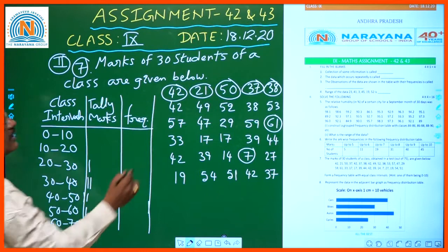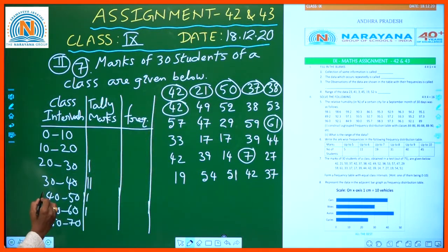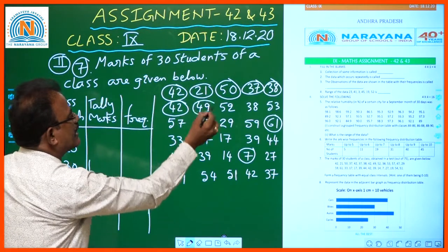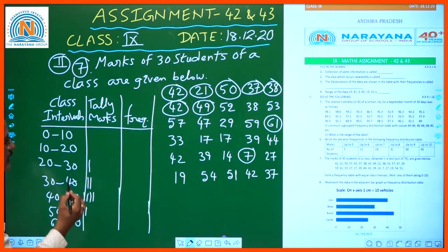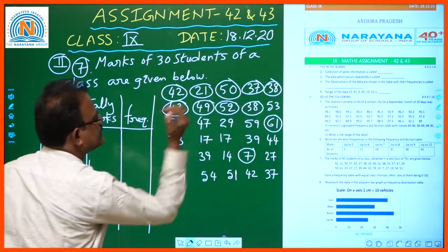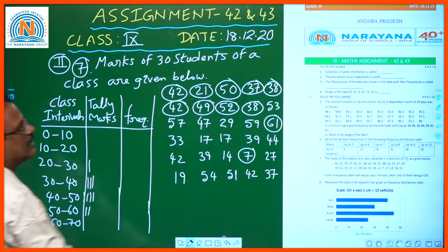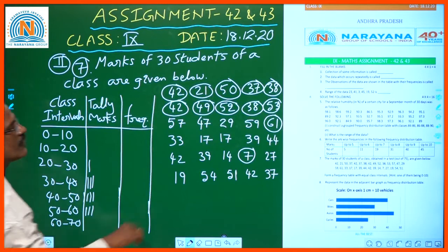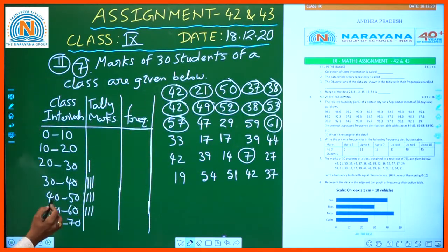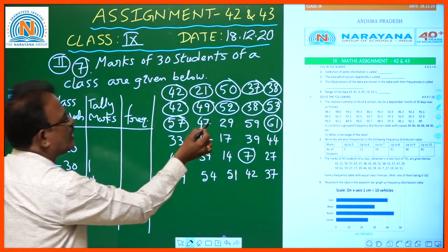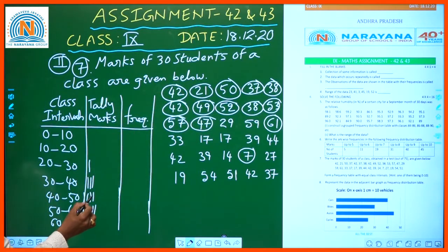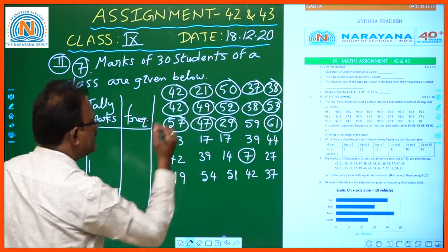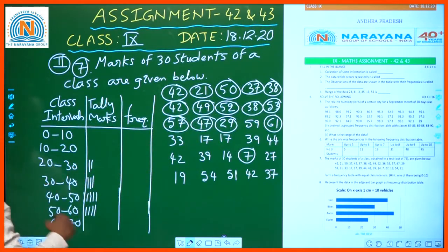to 30 to 40, 42 is between 40 to 50, 49 between 40 to 50, 52 between 50 to 60, 38 between 30 to 40, 53 is between 50 to 60, 57 is between 50 to 60, 47 is between 40 to 50, 29 is between 20 to 30, 59 is between 50 to 60.